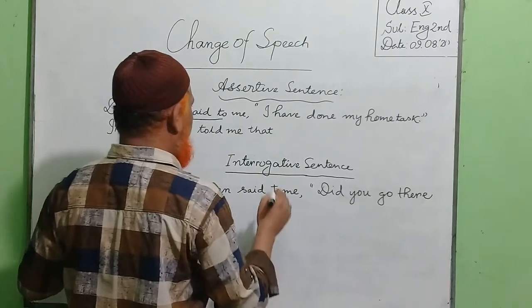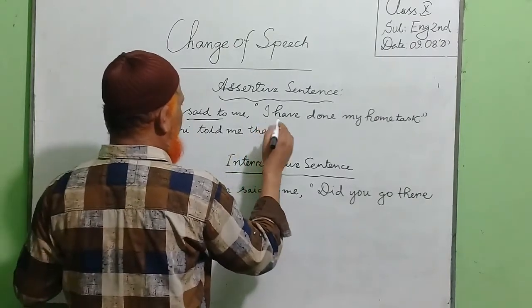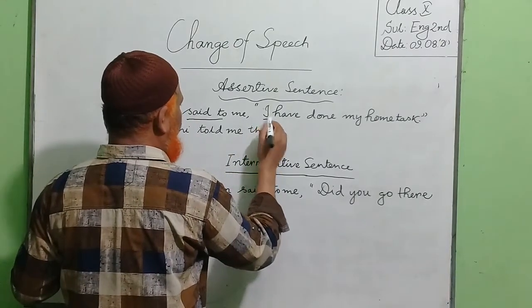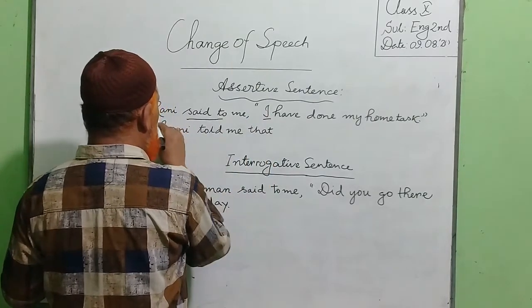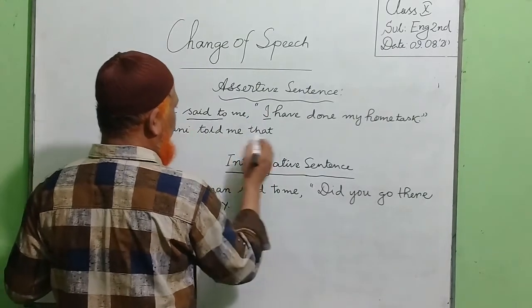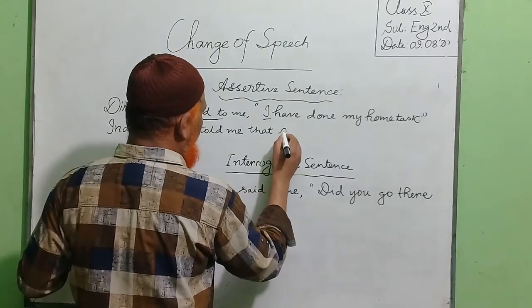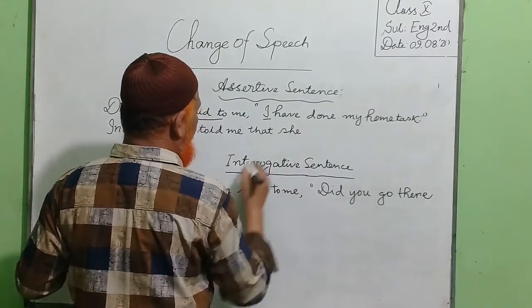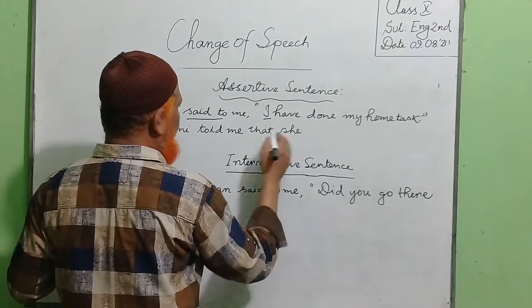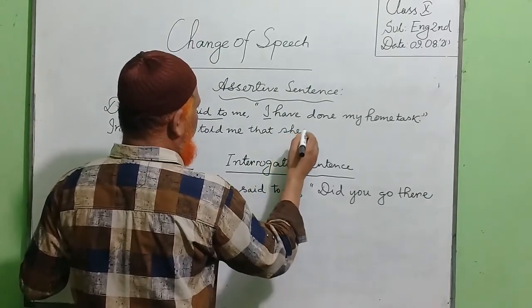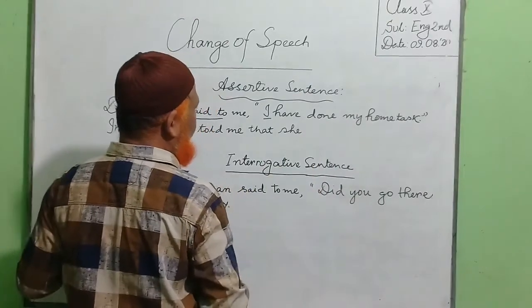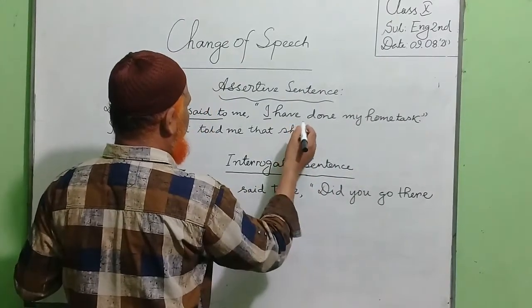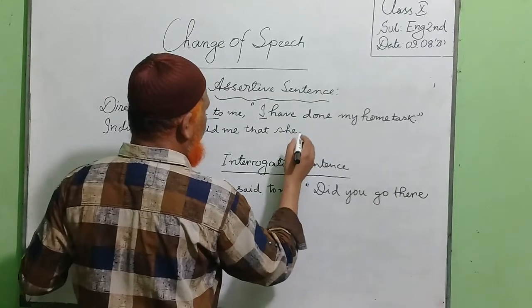Now, this is first person, so we have to use the subject pronoun she. Then this is a sentence in the present perfect tense, so you have to change it to past perfect.